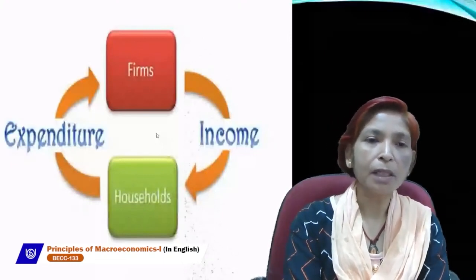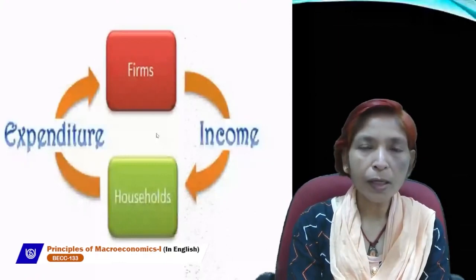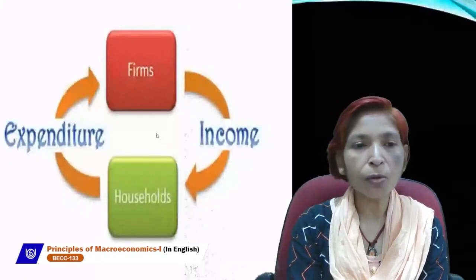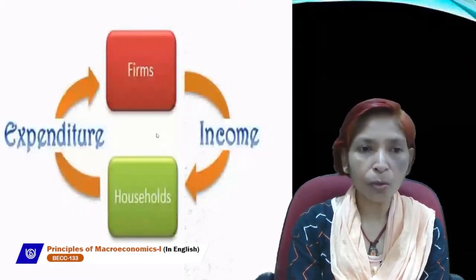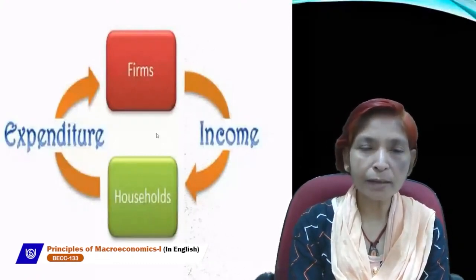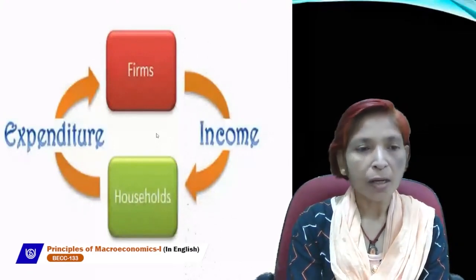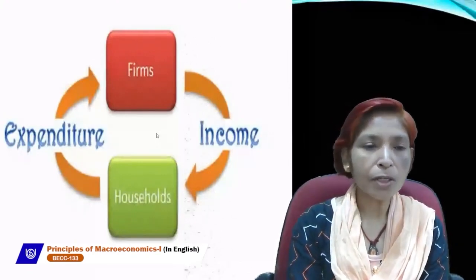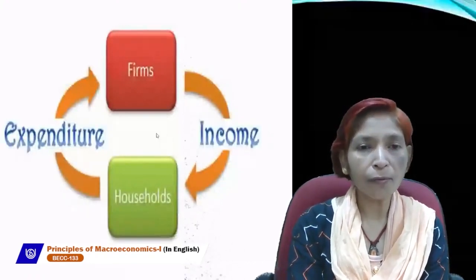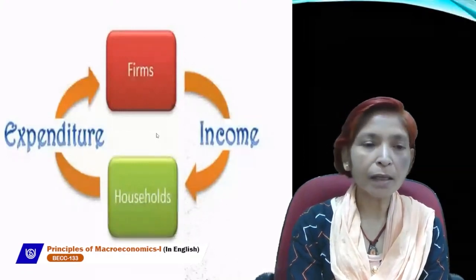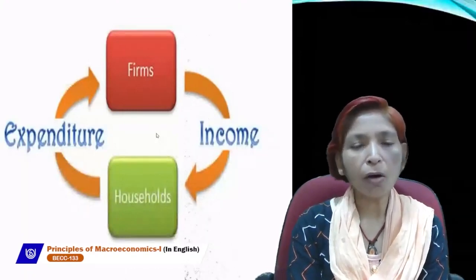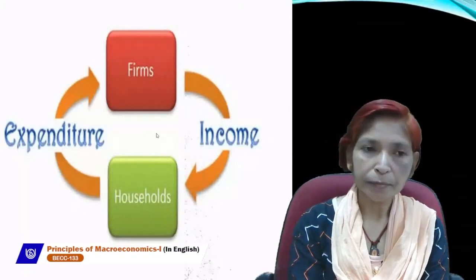Basically, circular flow of income has two types. One is real flow and the other is money flow. Real flow exists in the case of a closed economy. When our economy is closed, it means only two sectors exist in our economy, one is the household sector and the other is the firm sector. And in a closed economy, there is no relationship with the rest of the world, and there is no role of the government. Because classical thinkers always assume that if government does not play any role in the economy, then all the activities can move smoothly.